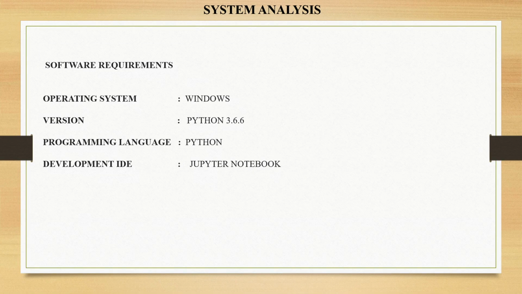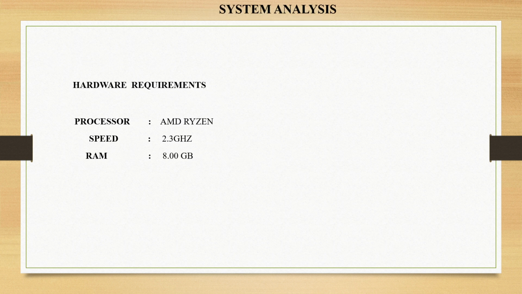Next, system analysis. Here I'm taking software requirements as operating system, programming language, programming language version, and development IDE. The operating system is Windows and the programming language is Python, version 3.6.6. It is a stable version, so that's why I'm taking Python 3.6.6. And next, the development IDE: Jupyter Notebook. And next, hardware requirements. Here I'm taking the processor as AMD Ryzen, speed 2.3 GHz, and RAM 8 GB.